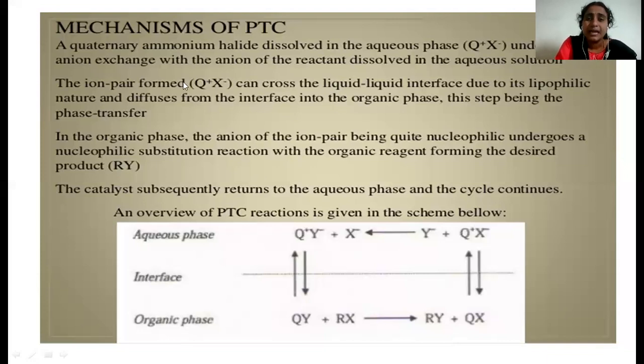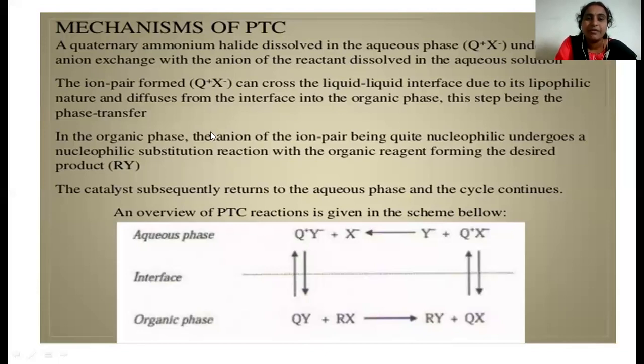Now the ion pair formed, Q plus Y minus, can cross the liquid-liquid interface due to its lipophilic nature and diffuses from the interface into the organic phase. This step is the phase transfer. After exchanging the ligand, it moves from the aqueous phase to the organic phase. This is called phase transfer. After coming here, it reacts with the other reactant, and again ligand exchange takes place. Here the final product will form.